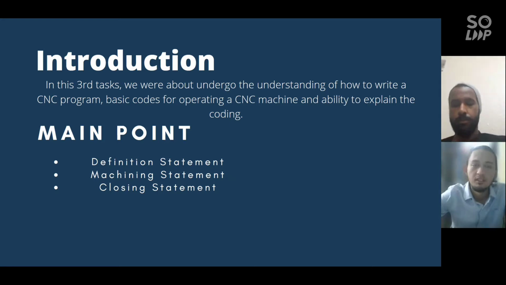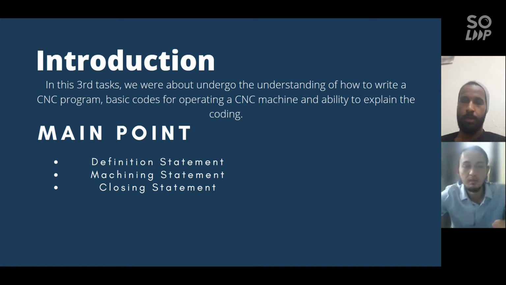So in this video presentation we are about to explain how to write a CNC program and the basic codes for operating the CNC machine. There are three main points in programming a CNC machine. The first point is the definition statement. The second point is the machining statement, and we have the closing statement.